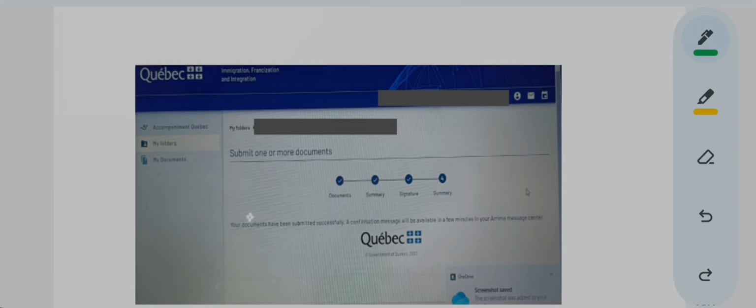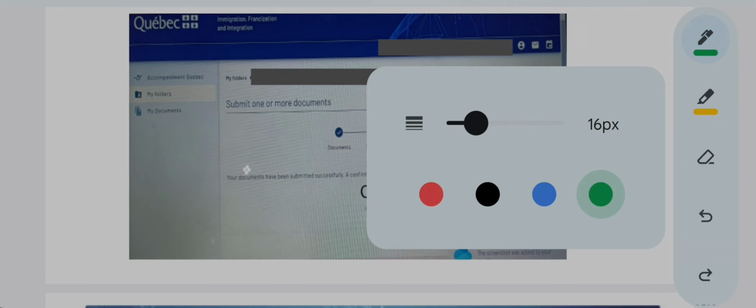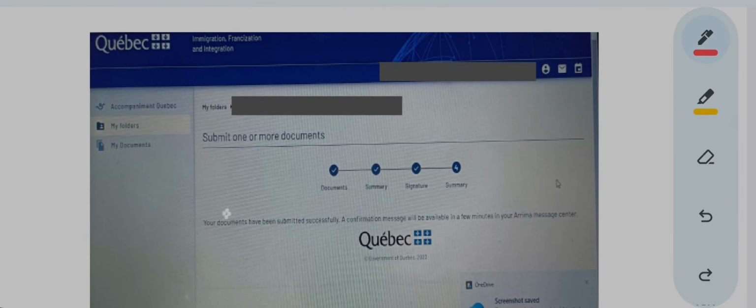I don't know if there is any update in the portal, or if even after this step any option comes over here like next or submit or anything. If there is any change, then please look into it. But if nothing comes, then this is how your process has come to an end. If there is any change again in the portal, then it is up to you to see it.